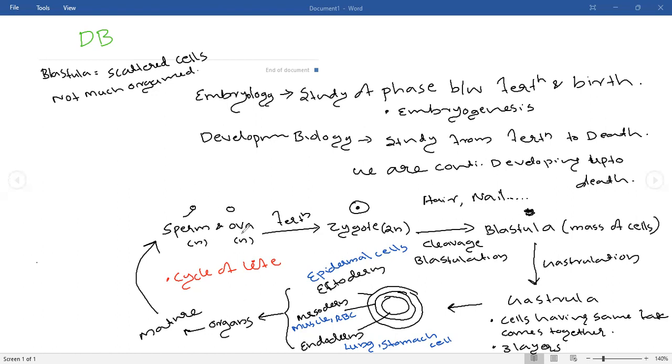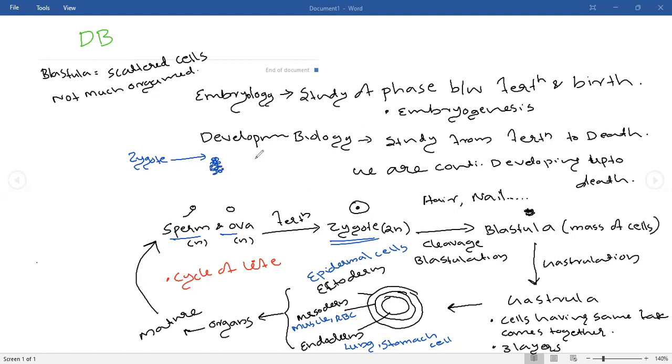Okay. So once again, sperm and ova join together. They produce a zygote, right? In between zygote and blastula, first of all, the zygote will be converted into a mulberry-like structure.